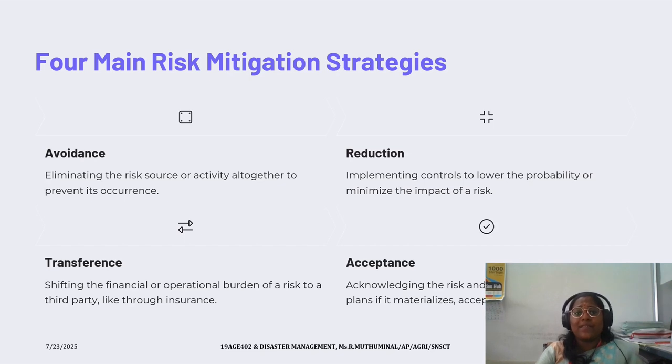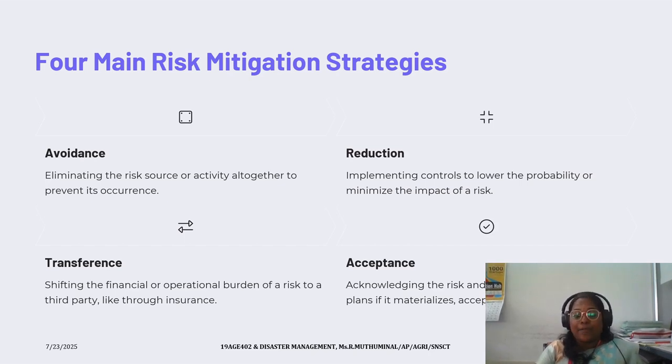The four main risk mitigation strategies are avoidance, reduction, transference, and acceptance. We have to make sure that if there is a possibility of eliminating the risk source or the activity, we can prevent its occurrence. If that is not possible, we have to implement certain controls to lower the probability or minimize the impact that could happen in the near future.